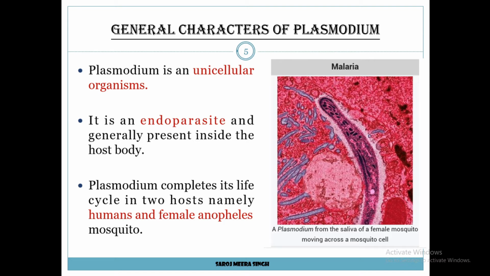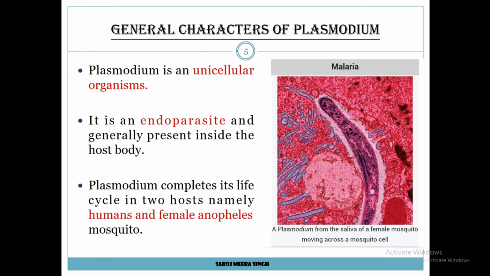Now come to the next slide, general characters of Plasmodium. Plasmodium is a genus of parasitic protozoa. Protozoa are the first animals. They are unicellular, non-photosynthetic eukaryotic organisms. Protozoa are a biologically diverse group of unicellular eukaryotic organisms. They are generally parasitic in nature. Plasmodium is a unicellular organism. It is an endoparasite and lives inside the host cell.